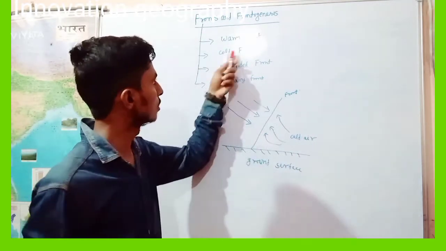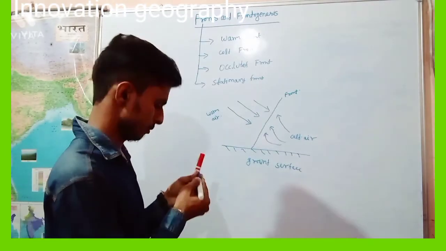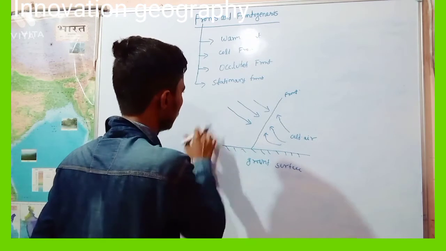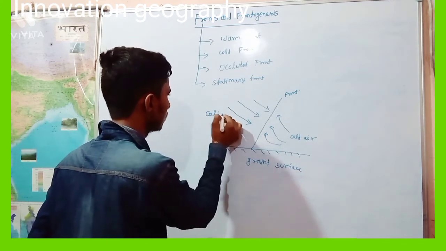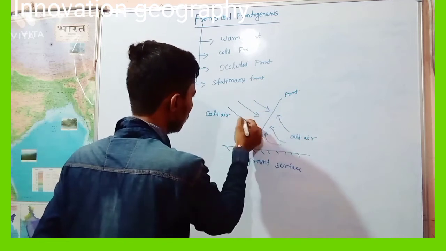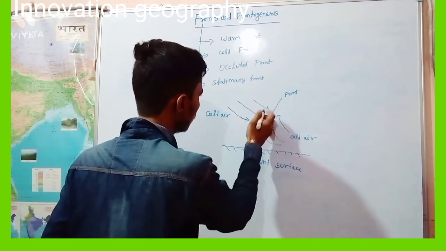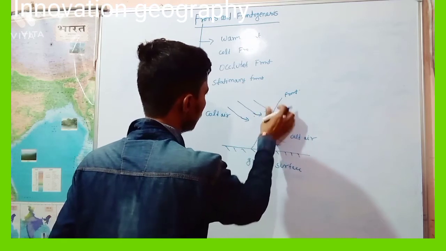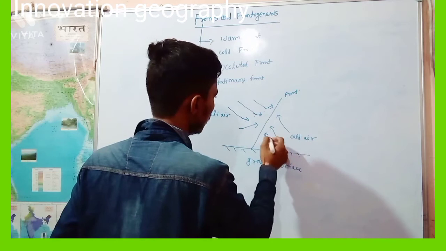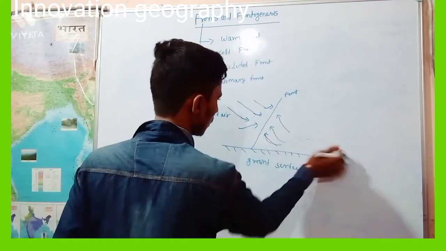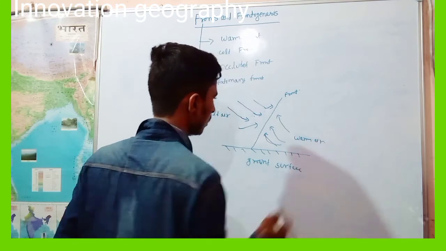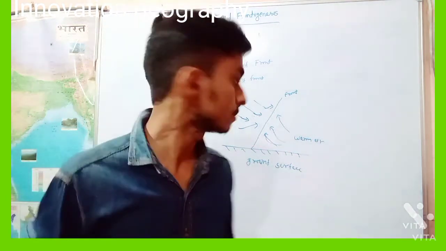And after that, the cold front. When a cold front is created, here is the cold air and here is the warm air.